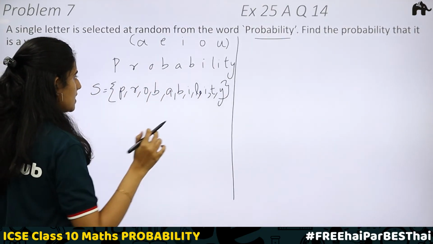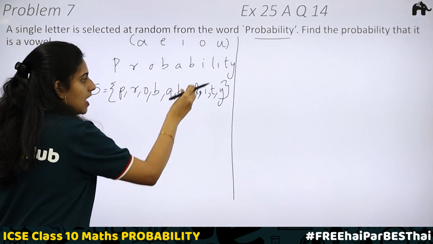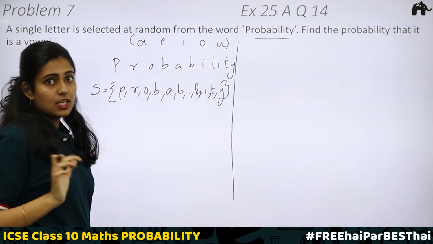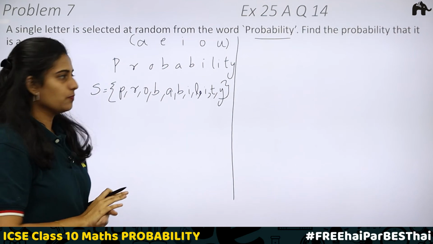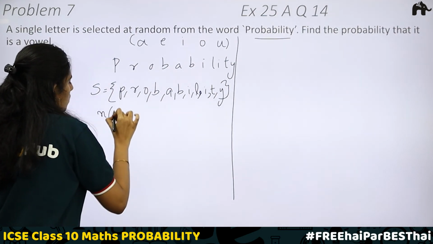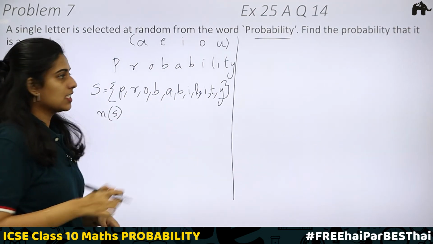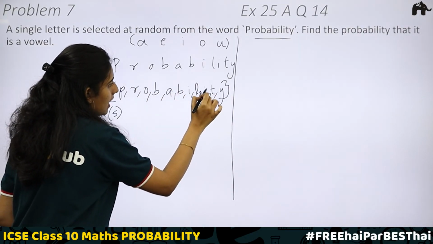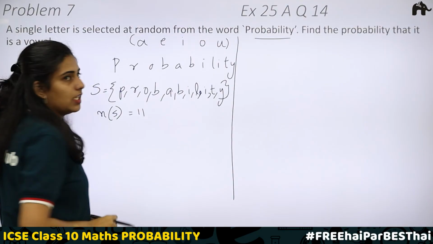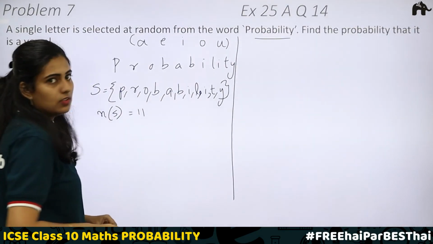Is there any other letter that is repeating? I is repeating. Either it can be this I or this I. So in the sample space, if the letter is repeating 2 times, you have to include it. Now, what is the total number of outcomes? 1, 2, 3, 4, 5, 6, 7, 8, 9, 10, 11. Total outcomes is equal to 11.